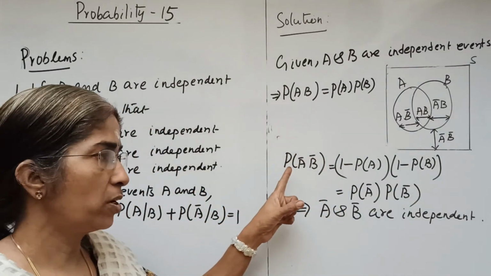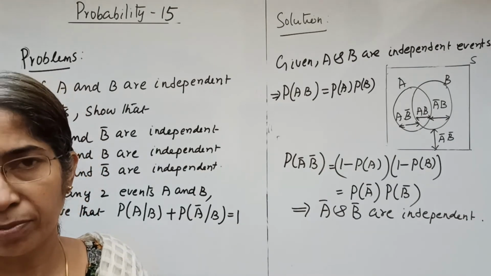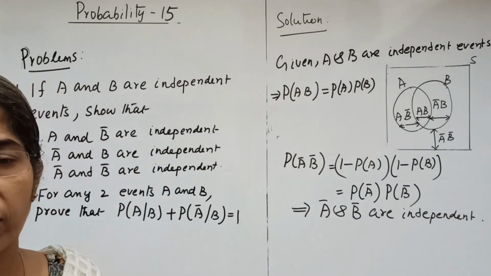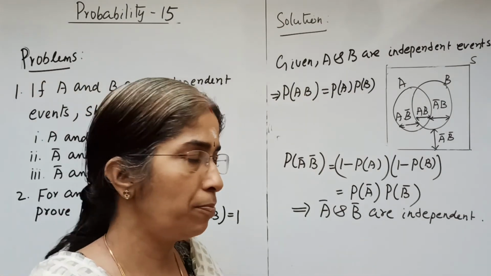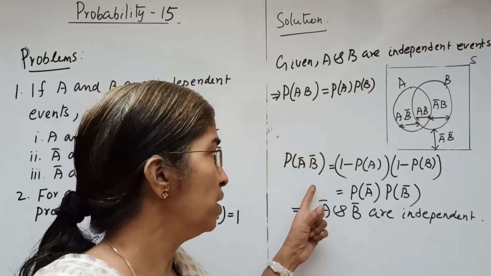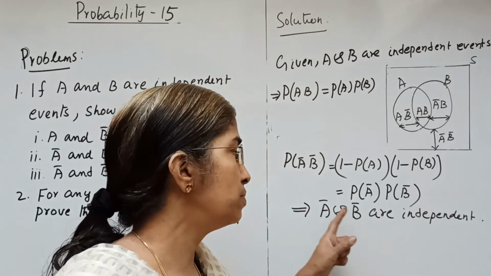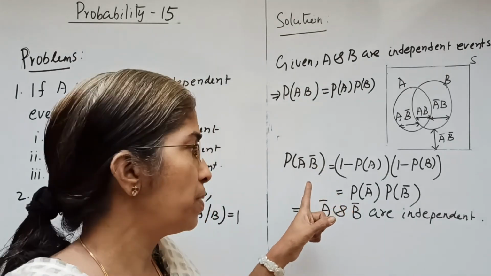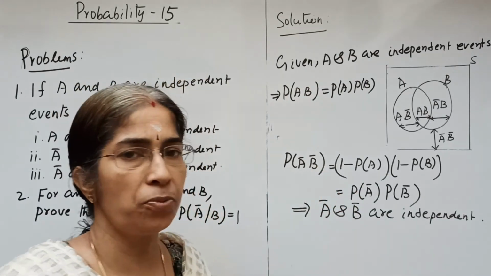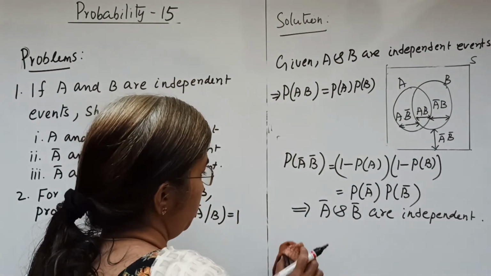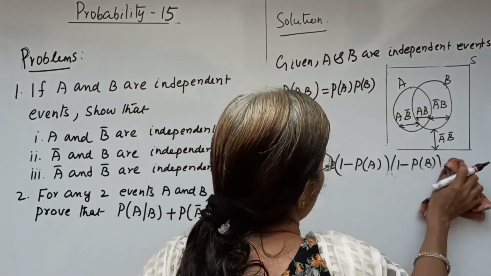Simply we start with P of A bar intersection B bar, which can be written as 1 minus P of A union B whole bar, so equal to 1 minus P of A union B. Now we simplify the term so that we get P of A bar intersection B bar equal to P of A bar into P of B bar, which implies A bar and B bar are independent. Okay, now the question is over.